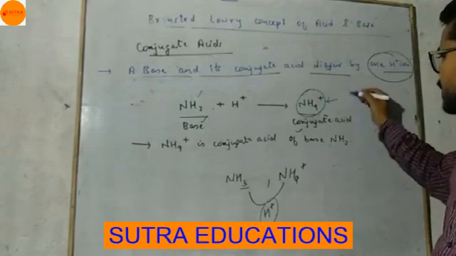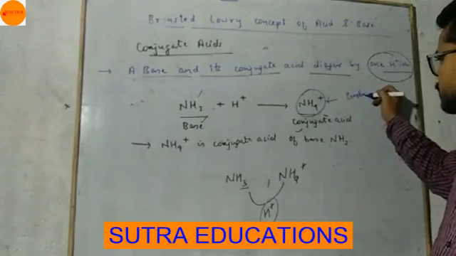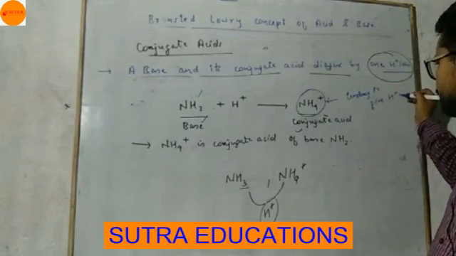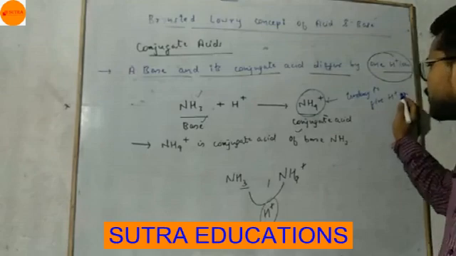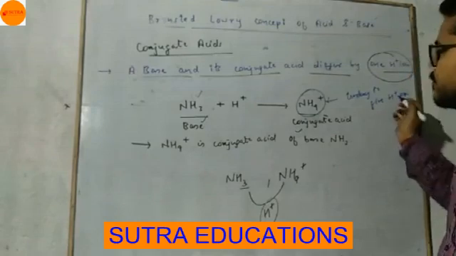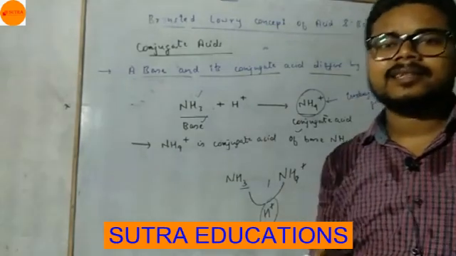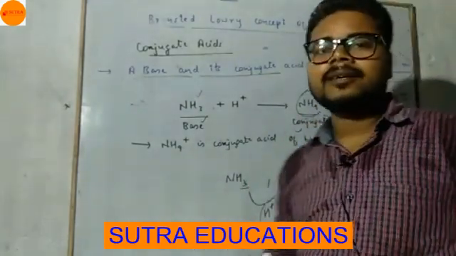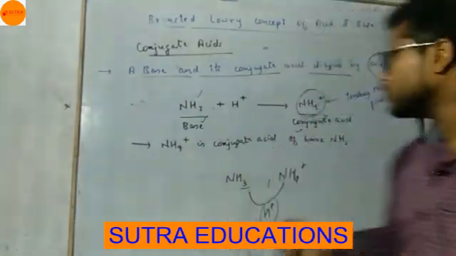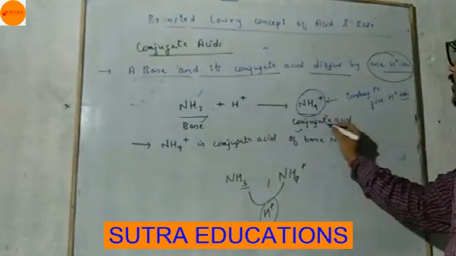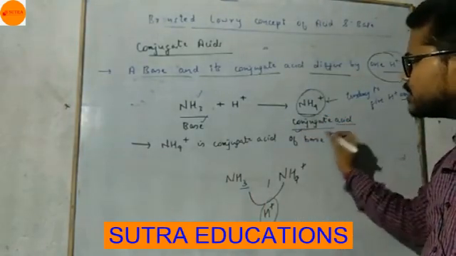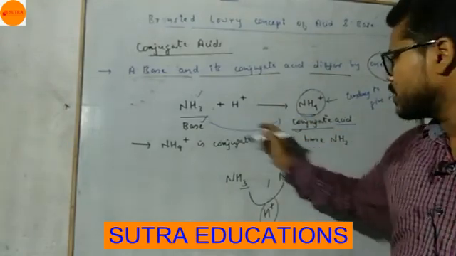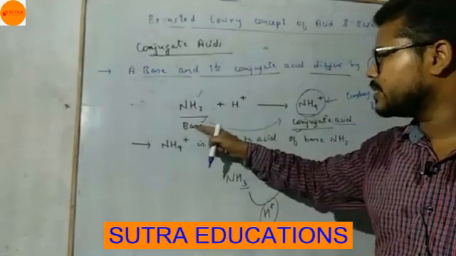And we know the tendency to give H plus ion is acid. Acid gives H plus ion. So if it has a tendency to give H plus ion, it is acidic. That's why it is acid. Conjugate means it is obtained from a base. That is, we say NH4 plus is the conjugate acid of NH3.